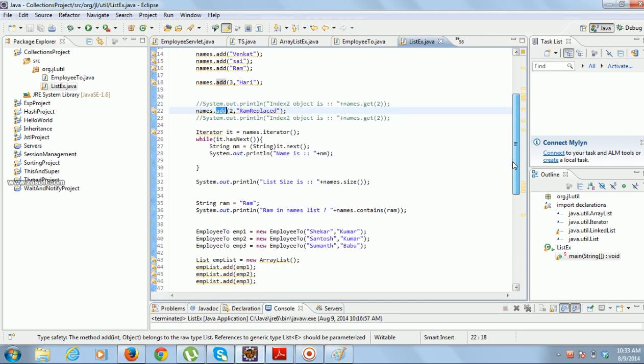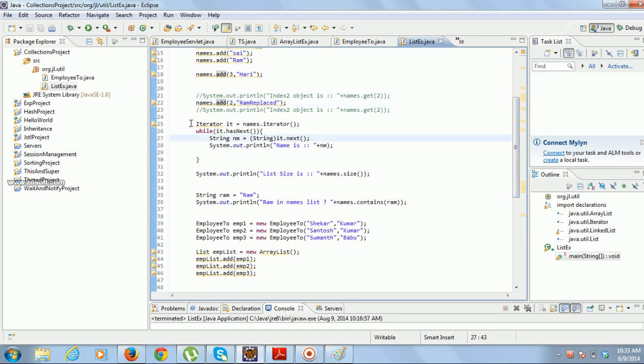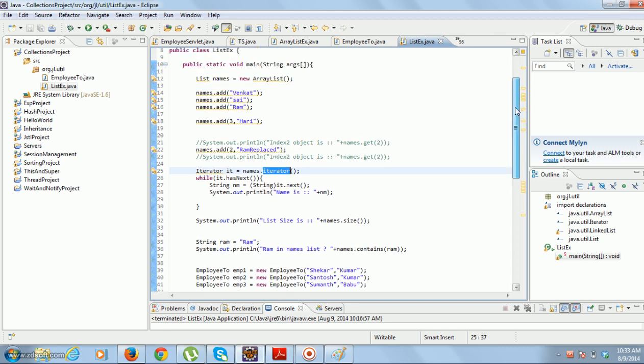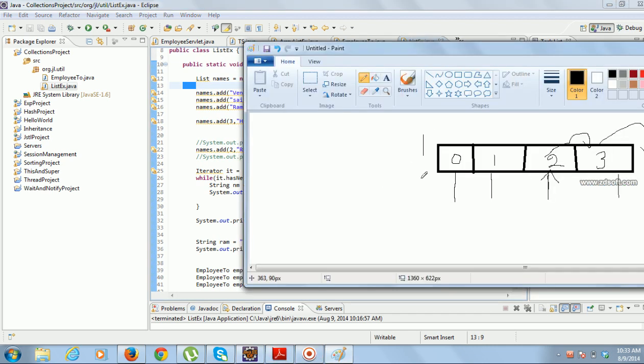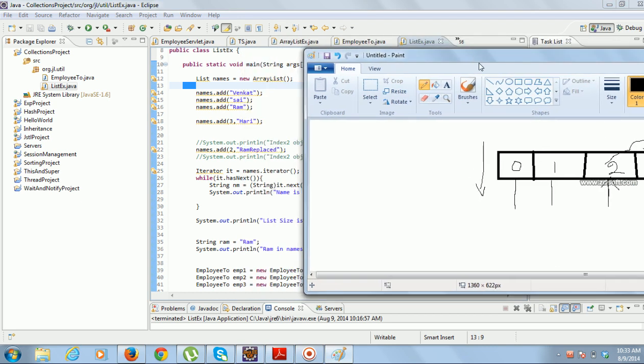Okay, when you want to iterate the elements in the array list, you first have to get the iterator by calling the method iterator on the array list. You have to say list.iterator. So iterator is something like this. Assume there is a pointer, which is before the 0th position.